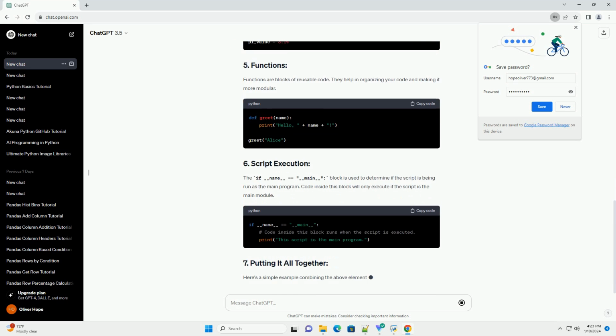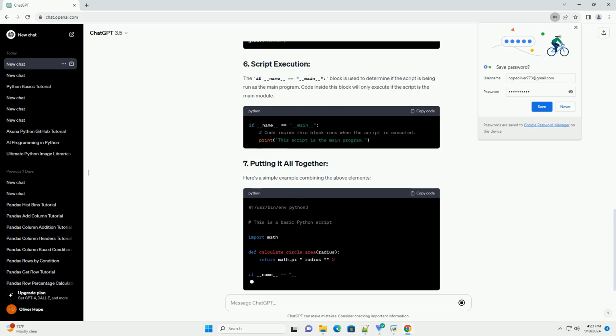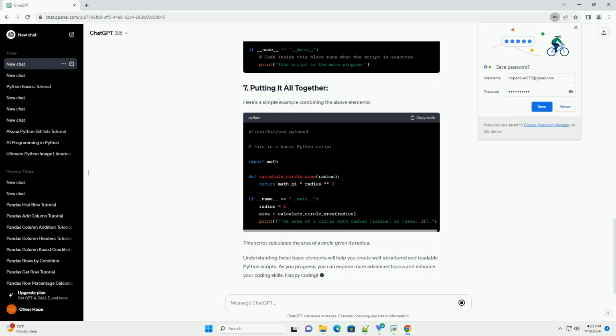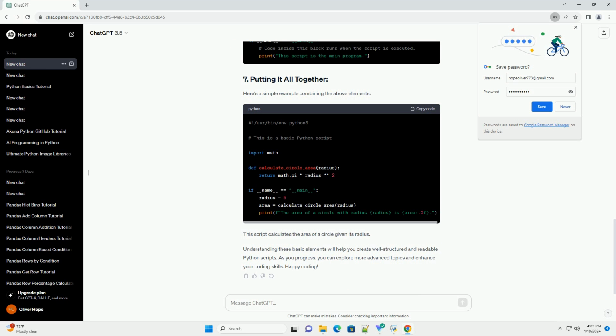The shebang line is the first line of a Python script and is optional, but it's good practice to include it. It specifies the path to the Python interpreter that should be used to execute the script. This line ensures that the script runs with the correct Python version.